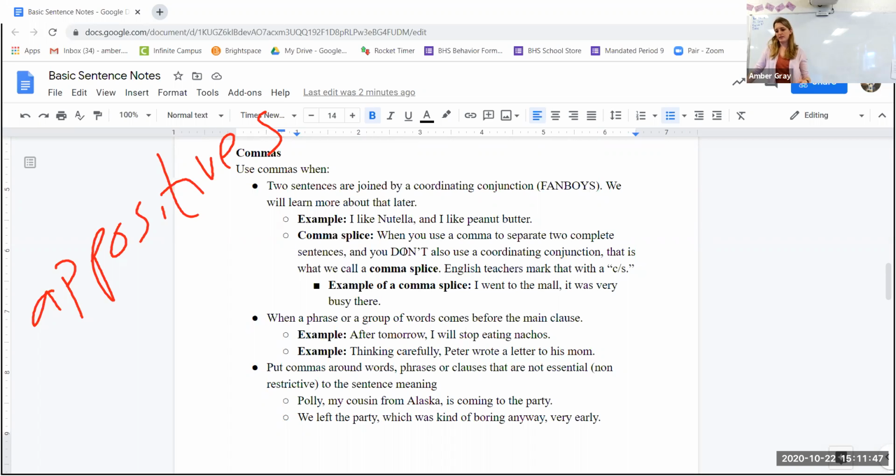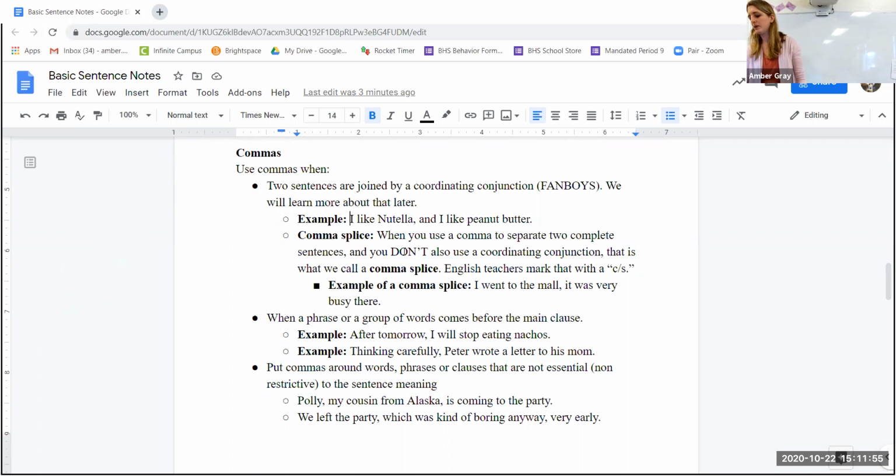Another example, this isn't an appositive: We left the party, comma, which was kind of boring anyway, comma, very early. So here's just extra information. I could cross that out and say we left the party very early. And so I know that whatever's offset in those commas is actually not necessary. Okay, so it's just another way of using commas.